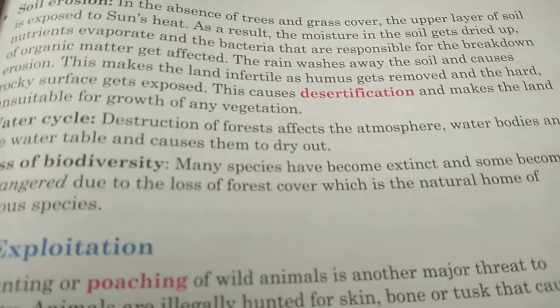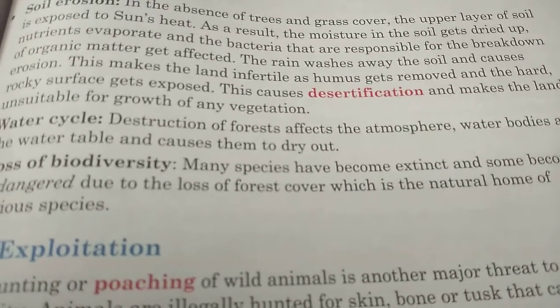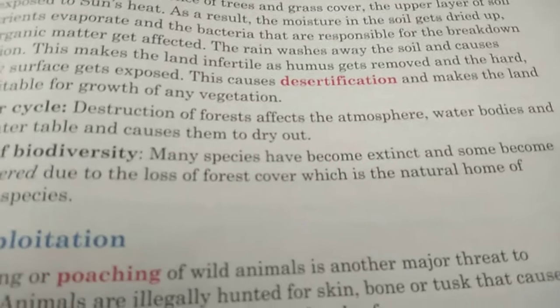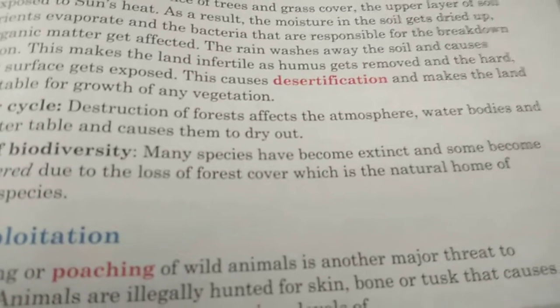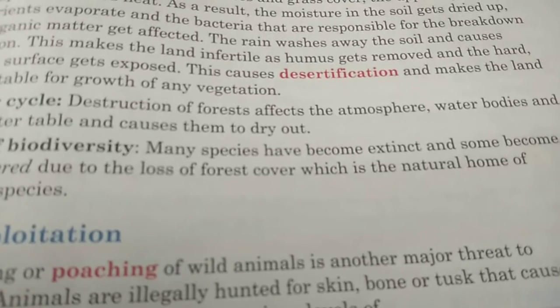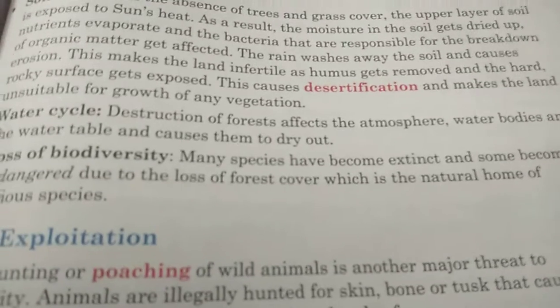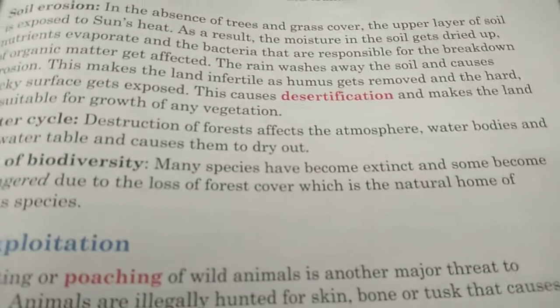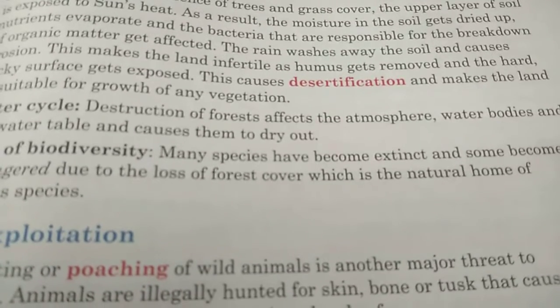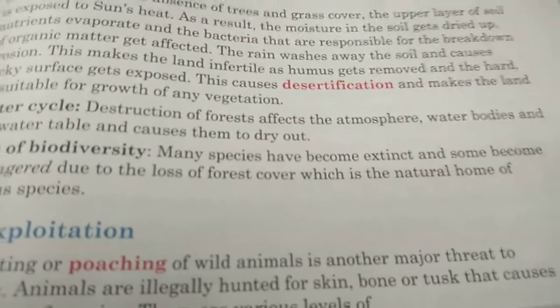Again, this excess water will mix with the air in the surroundings. It will become rain again. Rainfall will occur. This is a cycle, right? Going up to the sky and becoming a raindrop, coming back to the land, getting into the body of the plant, again coming out through the stomata, through the holes of the leaf, and mixing with the air, again becoming water. So this is a cycle.